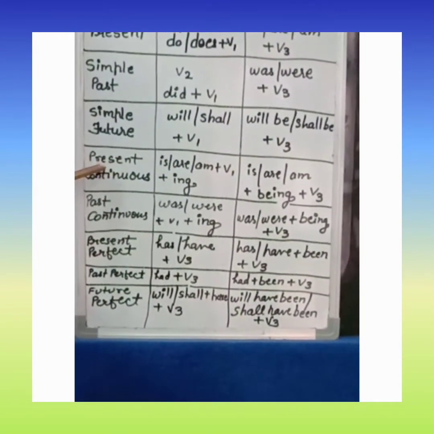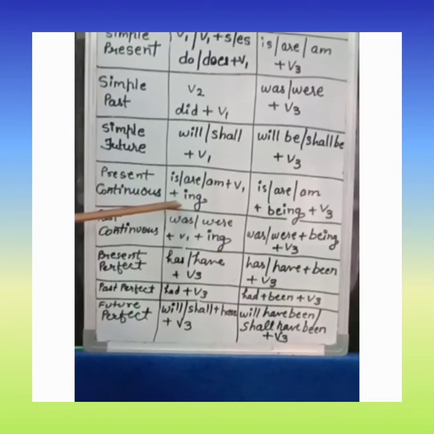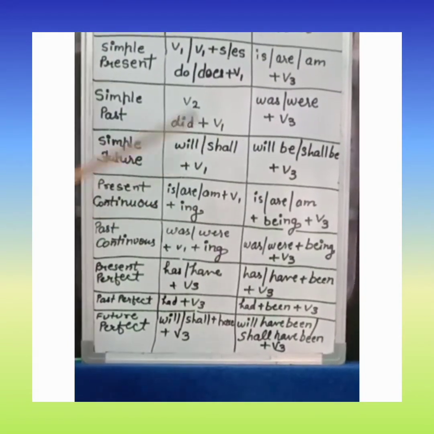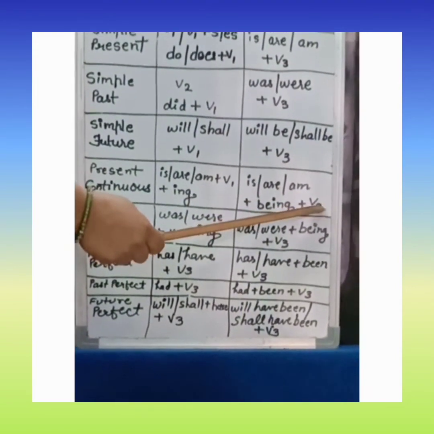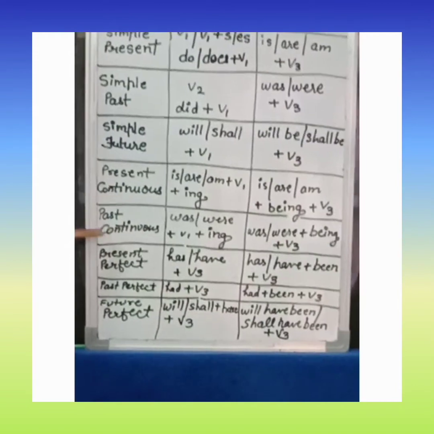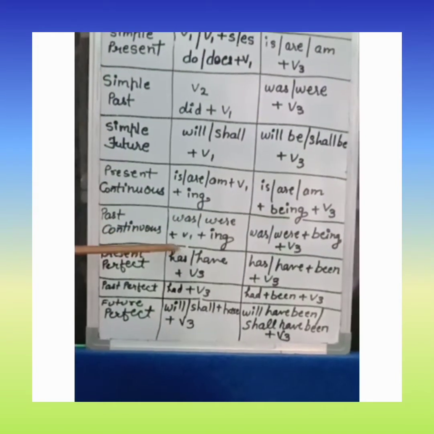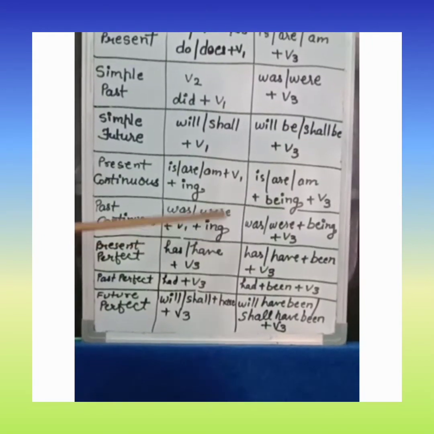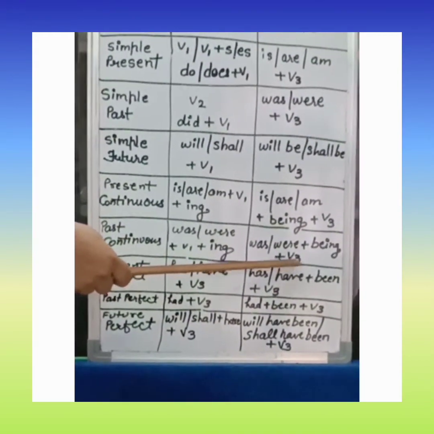If our active voice will be in present continuous tense, is, are, am plus first form of verb plus ing, we will change it into is, are, am plus being plus third form of verb. If our active voice will be in past continuous tense, it means was, were plus first form of verb plus ing, we will change it into was, were plus being plus third form of verb.